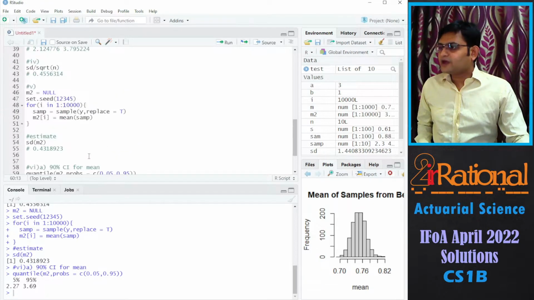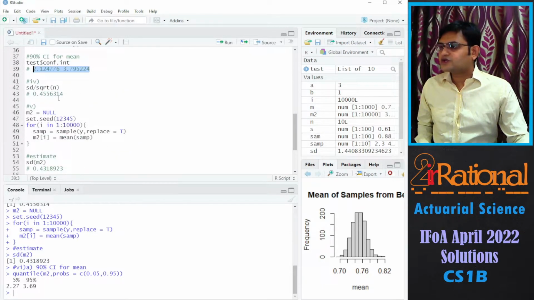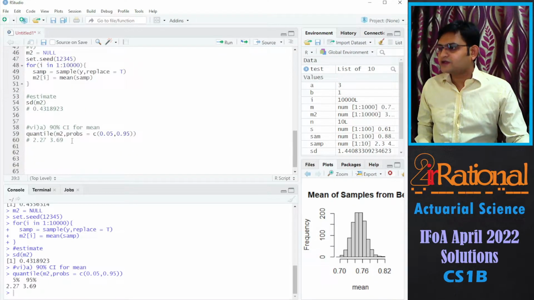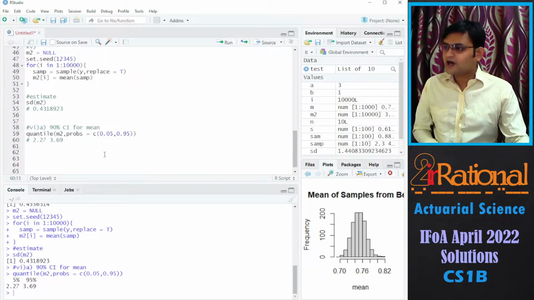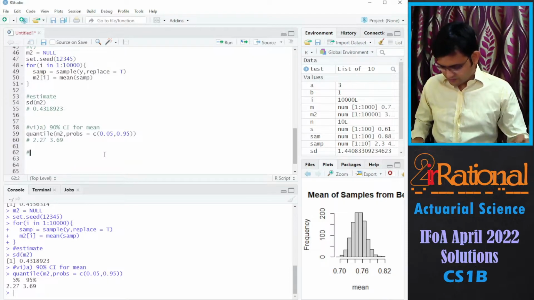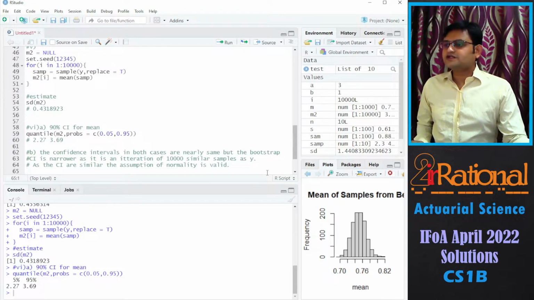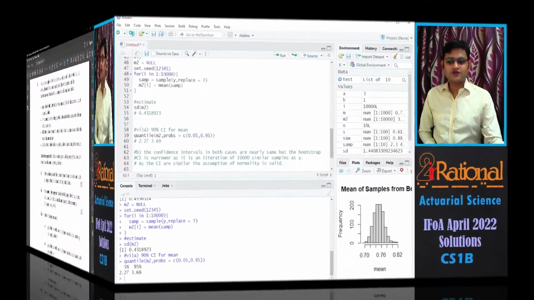So you can compare the original confidence interval and this confidence interval. They are nearly the same. So we'll say the confidence intervals in both cases are nearly the same, but the bootstrap confidence interval is narrower as it is an iteration of 10,000 similar samples. As the confidence intervals are similar, the assumption of normality is valid. Let's go to the next question.